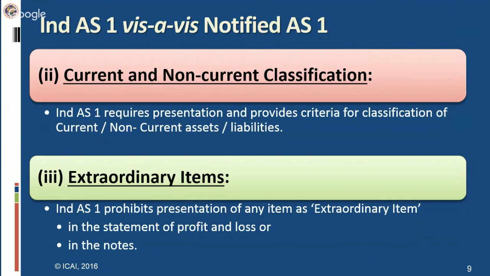But Indian accounting standard has done away with this concept, so they have not dealt with such items. So this is also a major difference. Since they are not continuing with this concept, they prohibit the presentation of any item as extraordinary item in the statement of profit and loss or in the notes.